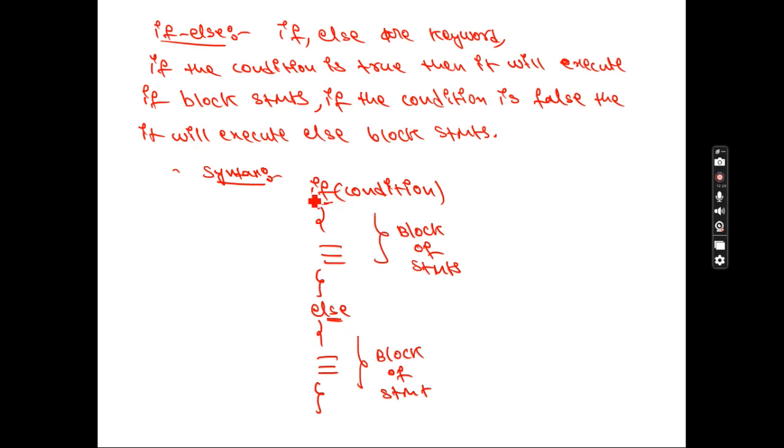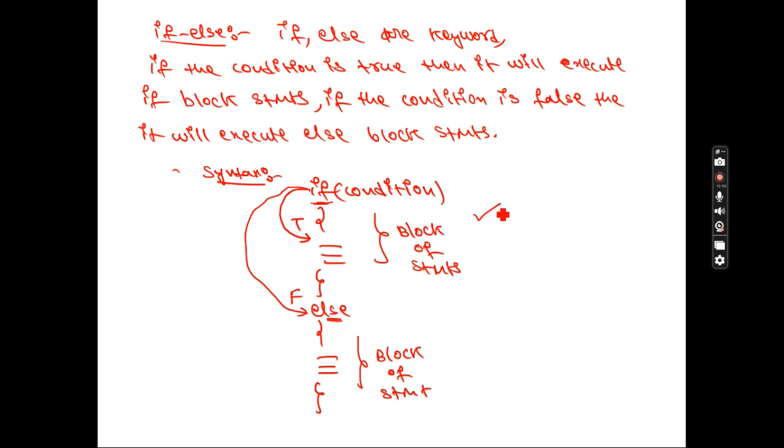सर ये कैसे एग्जीक्यूट होता है बोलते हो? If this condition is true, it will enter into its if block. कब if block के अंदर गया? कंडीशन ट्रू है तो. If condition is false, directly it will go to else block. So at any point of time, if and else, you will get only one answer.